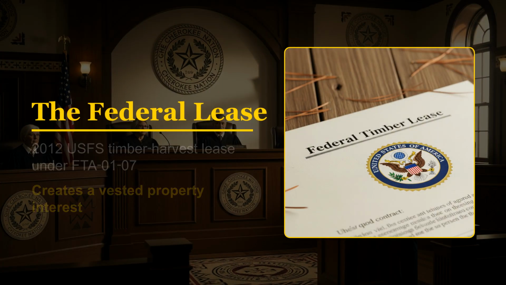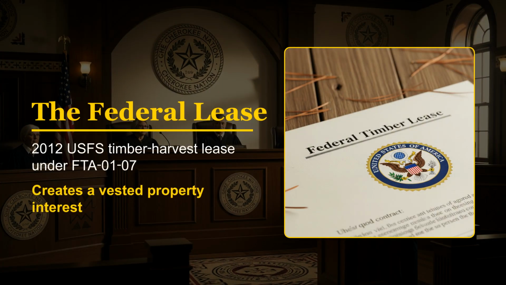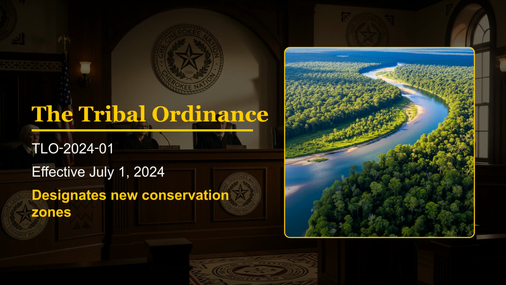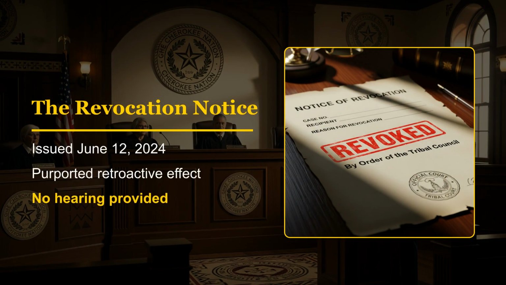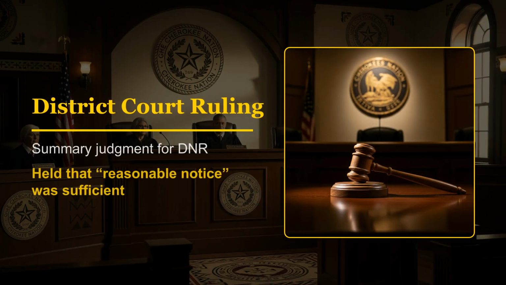The federal lease is a 2012 USFS timber harvest lease under FTA 0107, which creates a vested property interest for the lessee. The tribal ordinance, TLO 2024-01, became effective on July 1, 2024, and designates new conservation zones. A revocation notice was issued on June 12, 2024, claiming retroactive effect on the lease, but provided no hearing to the appellant. The district court ruled with a summary judgment for the DNR, holding that only reasonable notice was sufficient.